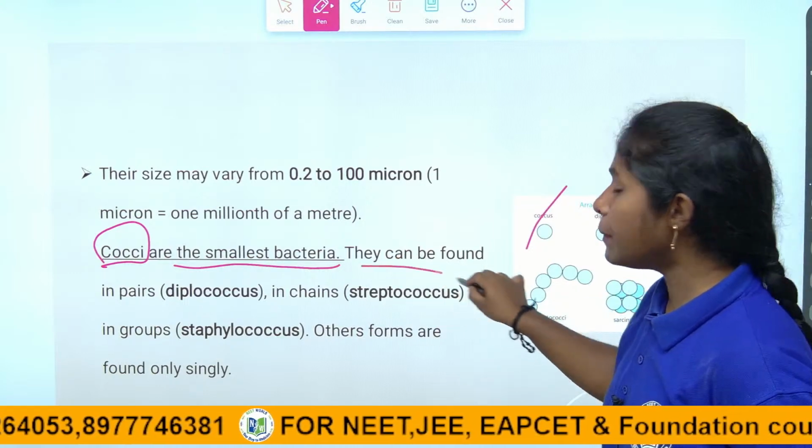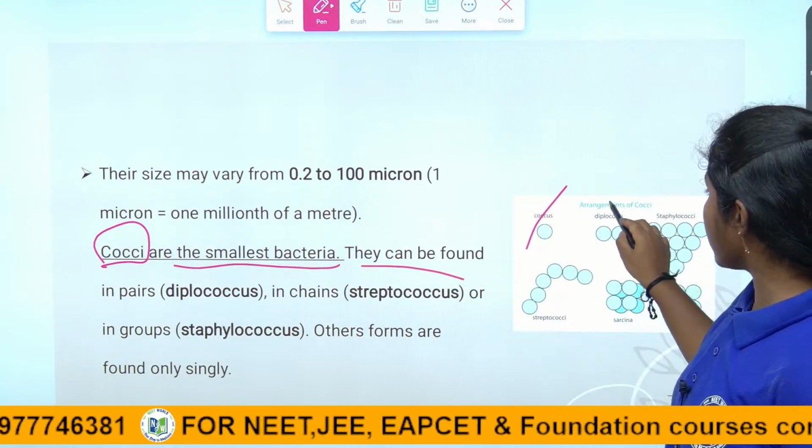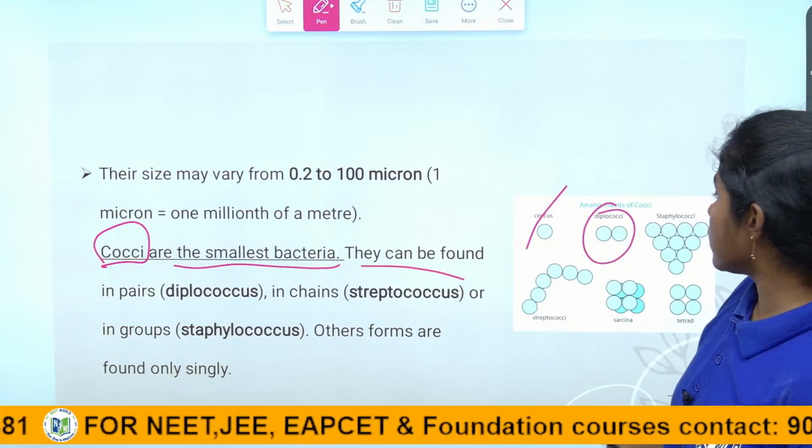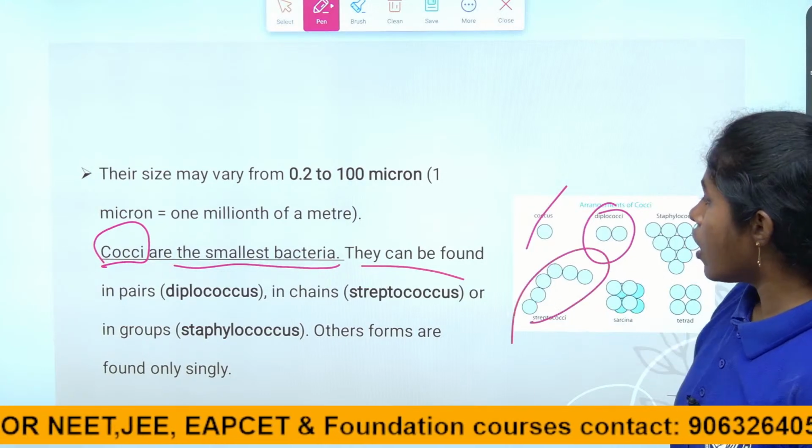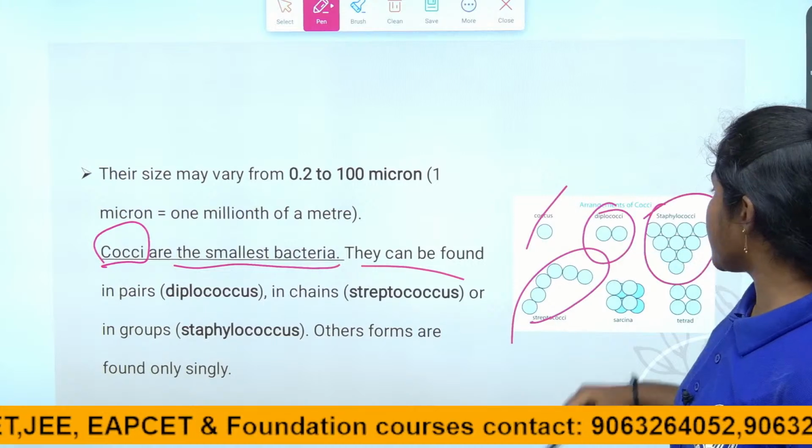They can be found in pairs. If they are in pairs, we call them diplococcus. If they are in chains, they are called streptococcus. Or in groups, we call them staphylococcus.